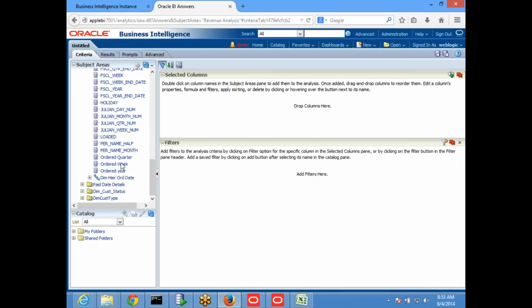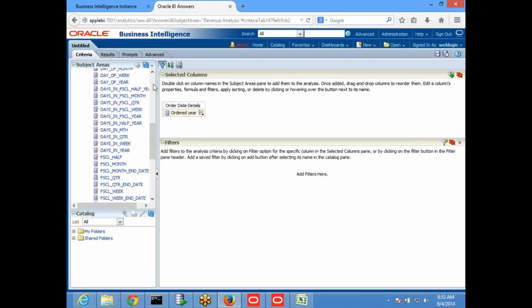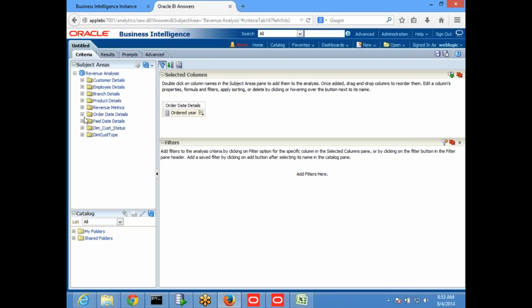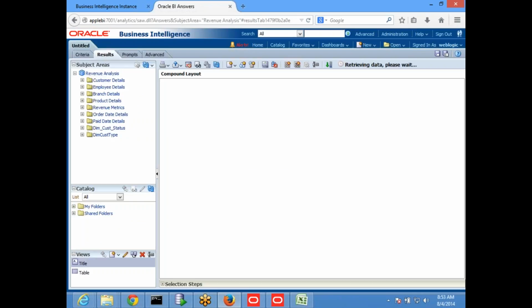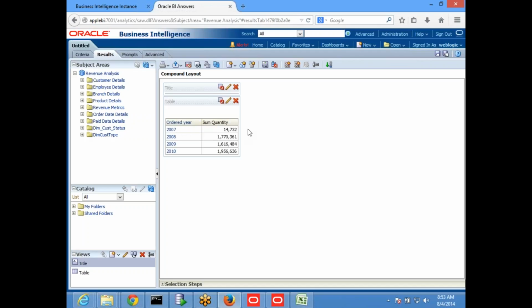I already have this information, order year, and if I select it, you will get the sum of the quantity. If I create this report, on the right side I want to display the total quantity of the previous year. So here it is 2007, and here I want to display the previous year total sales. Here I want to display the 2007 sales. Being 2007 is the first year, we don't have 2006 data, so it's blank.